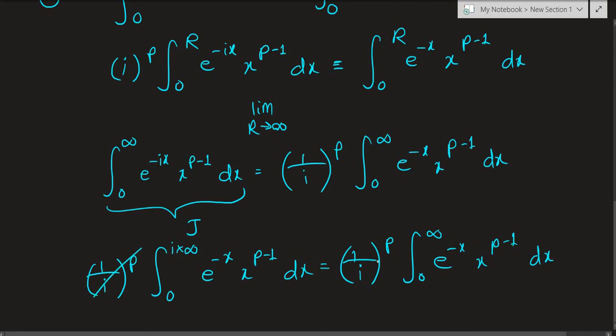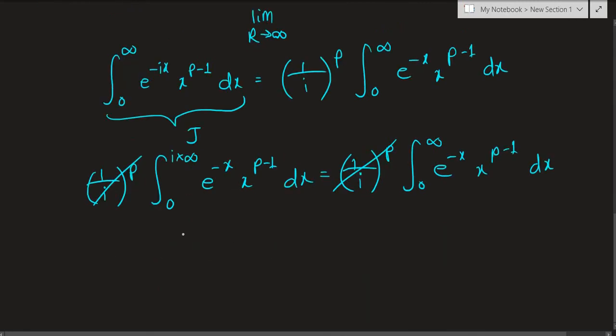And notice that these factors are cancelling out nicely. So what does this mean? This means that the integral on the imaginary axis is equal to the integral on the real axis.